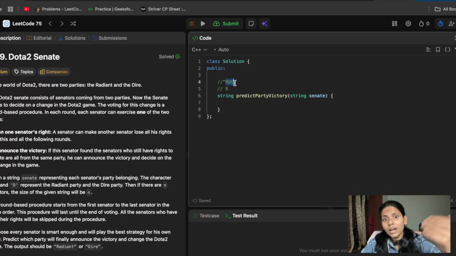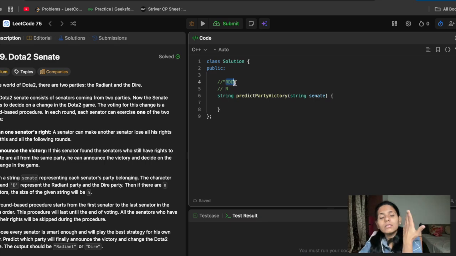In next round means what? After performing all n, like when all n senators perform voting, after that we will consider the next ones who lived or who have their rights. So first